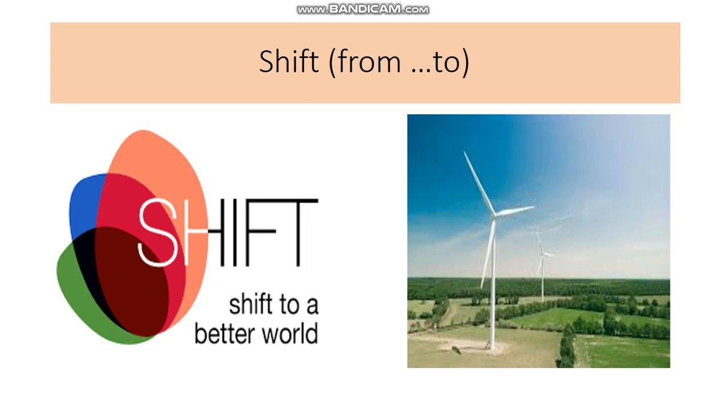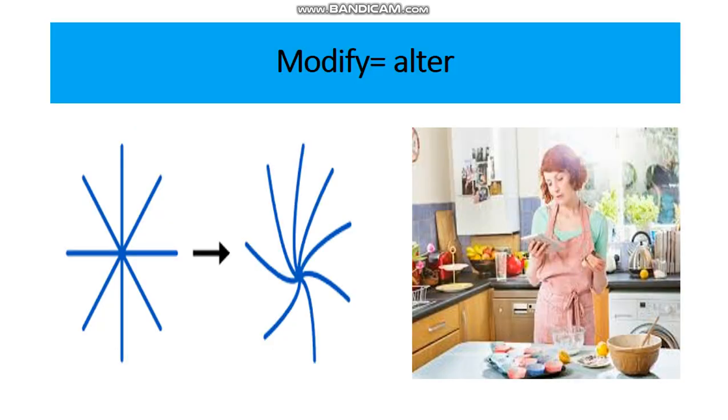Shift often goes together with the prepositions from and to. And from the given picture, we can make such kind of example. People try to shift to using more renewable energy nowadays. Another word related to changes is modify. However, it differs from shift. It means to change some parts. For example, many housewives tend to modify recipes by changing one or two ingredients in order to create a unique dish.